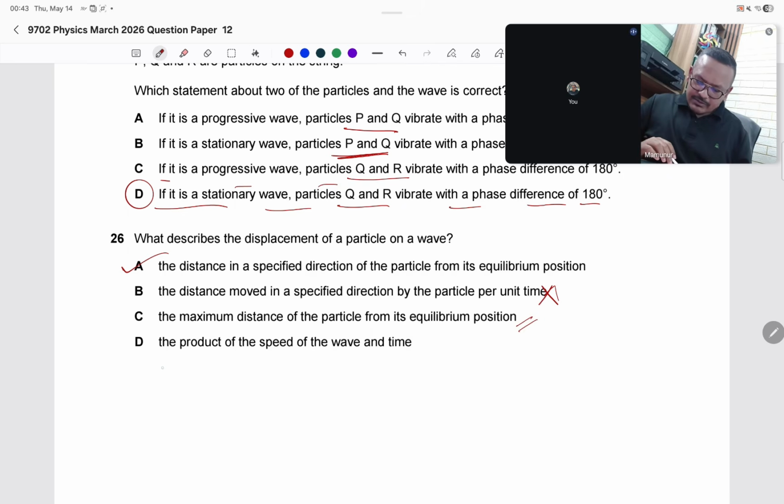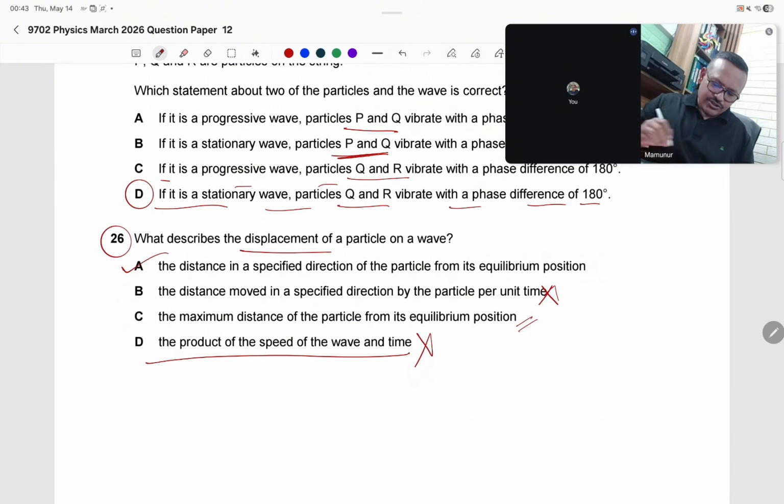This is amplitude. They are asking for the displacement of a particle on a wave, not for the amplitude. The product of speed and wave. No. So for question number 26, the best choice is A: the distance in a specific direction of a particle from the equilibrium position. Okay. Now question number 27.